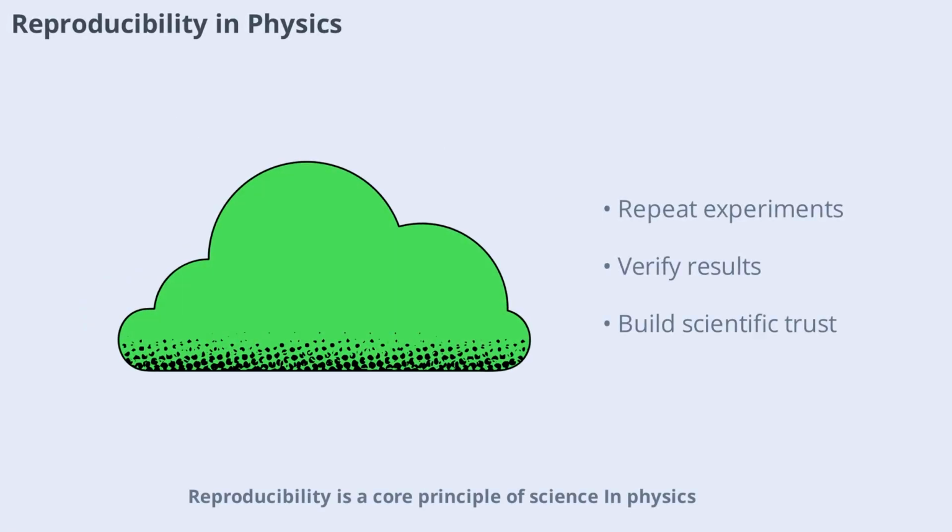Reproducibility is a core principle of science. In physics, experiments and analyses must be described in enough detail that others can repeat them and obtain similar results. Reproducibility builds trust in scientific findings and helps identify errors or biases that might otherwise go unnoticed.